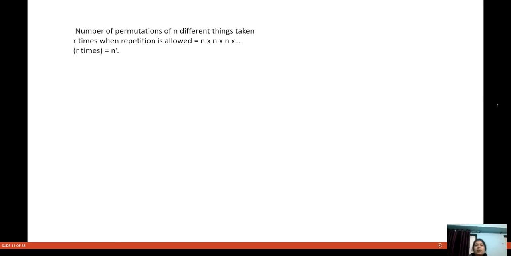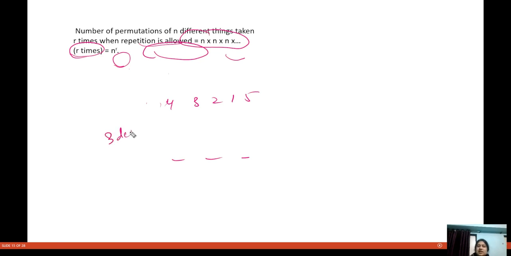Now it is saying the number of permutations of n different things taken r at a time when repetition is allowed. I already told you this. This is actually the same case as when I say you are given the digits 4, 3, 2, 1, 5. Now you have to form a 3-digit number, and in that you can select any one of the digits and repetition is allowed.